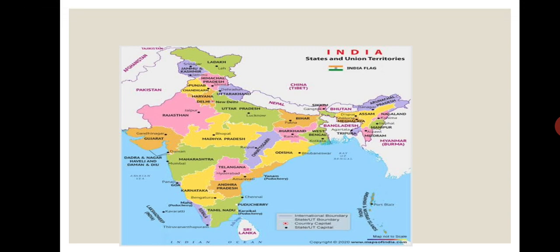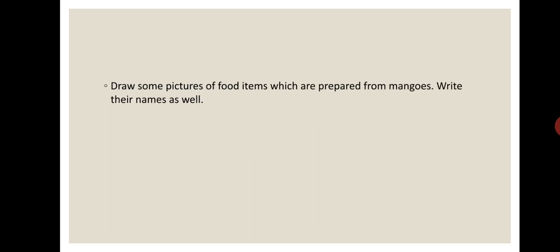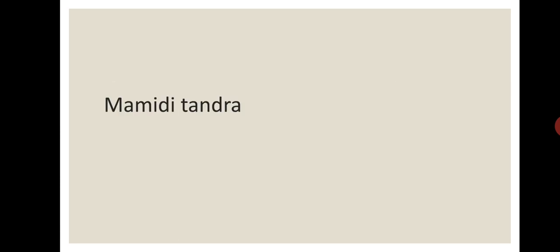Now students, you have to perform these activities. First, you have to draw the map of India and locate the state where you live. Then, you have to write the capitals of Andhra Pradesh and the state where you live. Then, you have to draw some pictures of food items which are prepared from mangoes, and you have to write their names as well.